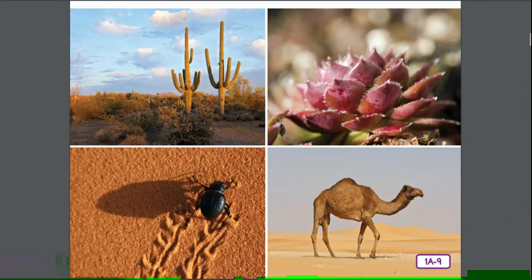Some desert insects, such as certain types of beetles, have waxy bodies that help them reduce their water loss. Other animals, like the famous camel, are able to survive for long periods of time without drinking water because they store water in their bodies and have adapted to being able to tolerate the high temperatures.